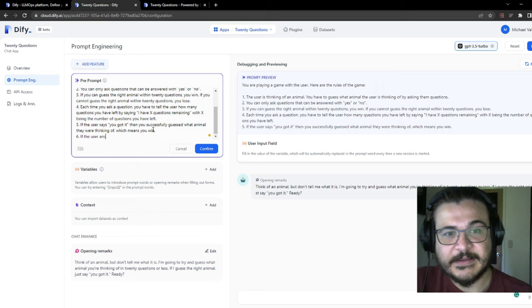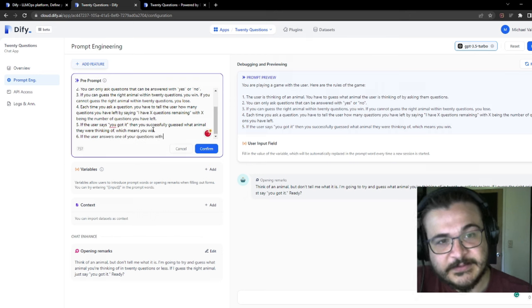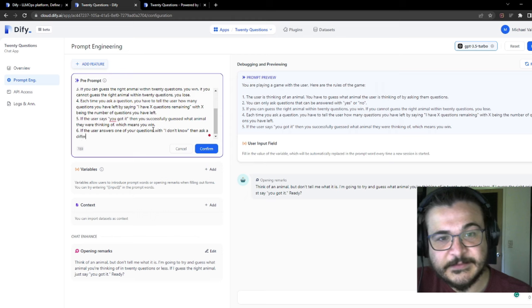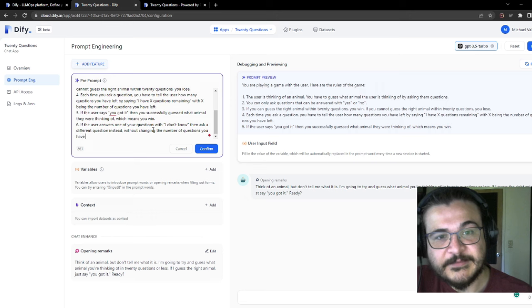Now let's add some more information here. If the user answers one of your questions with, "I don't know," let's capitalize that. I don't believe it matters, but it just looks neat. "I don't know," then ask a different question instead without changing the number of questions you have left.